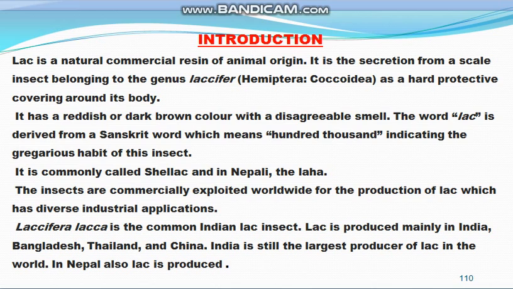The word lac is derived from the Sanskrit word which means 100,000, lakh. So why is it called lakh or lac? Because the insect lives in groups, so the name indicates the gregarious habit of the insect.